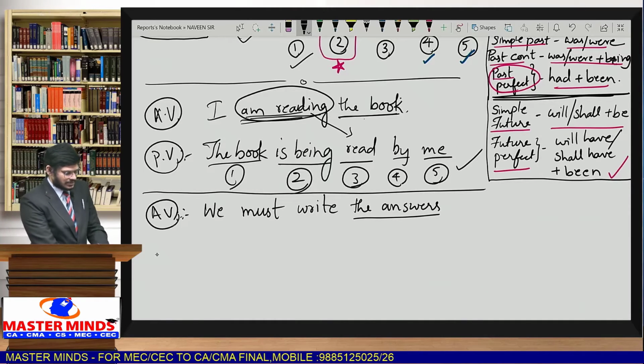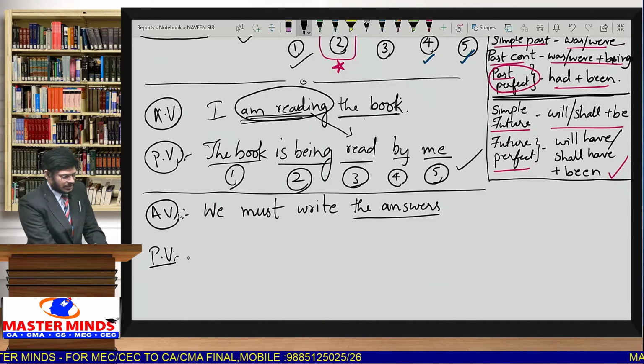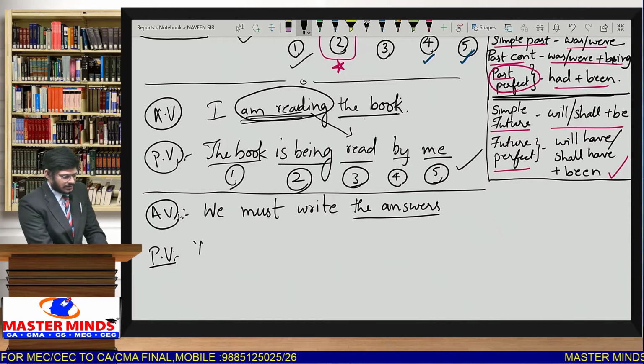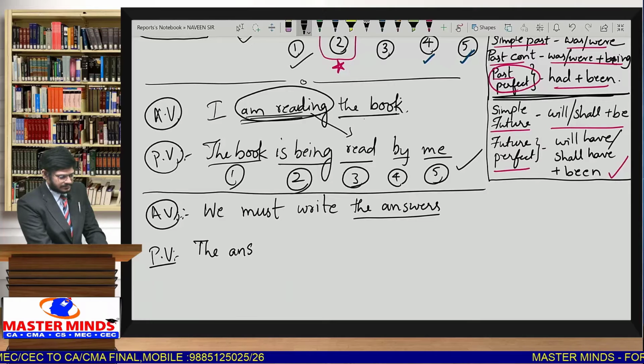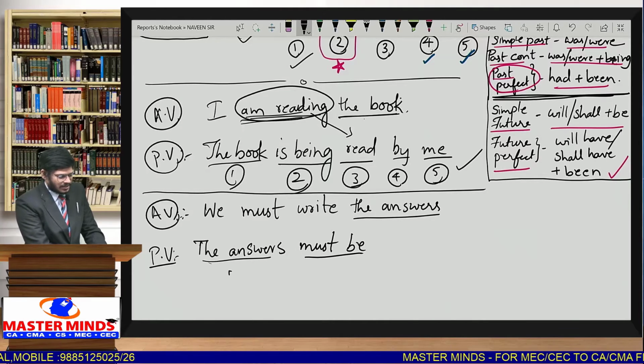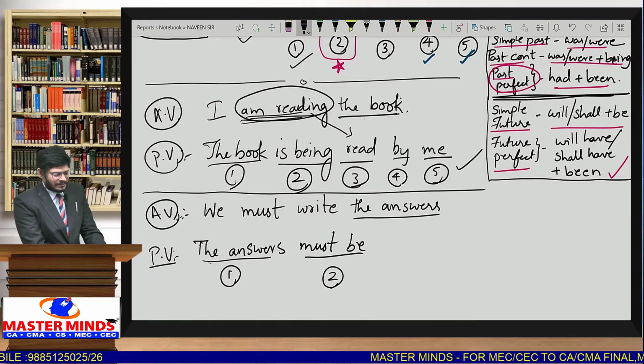Then if you want to write passive voice for this, then already we know the steps. First step, object as subject, the answers. Must is the helping verb, we add be, right? V3 form is written. So the first step is object as subject, second step helping verb.